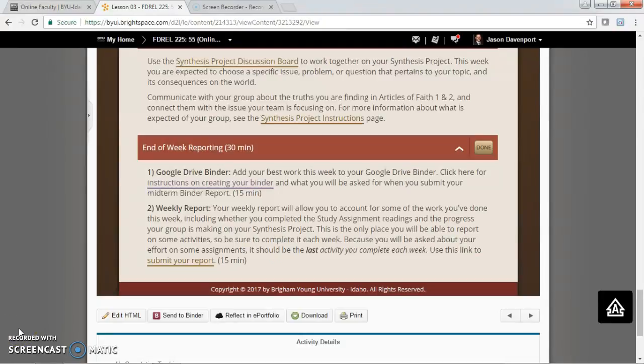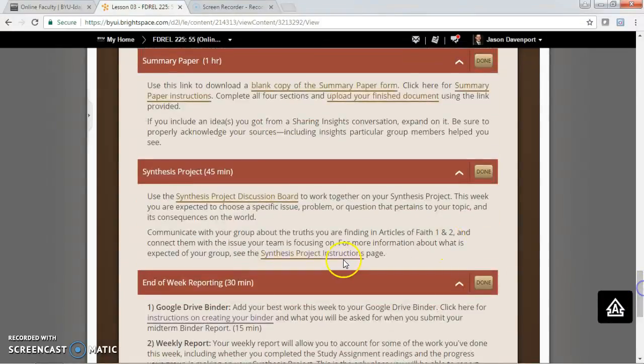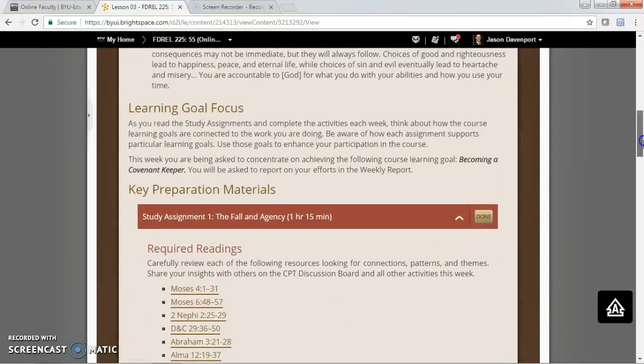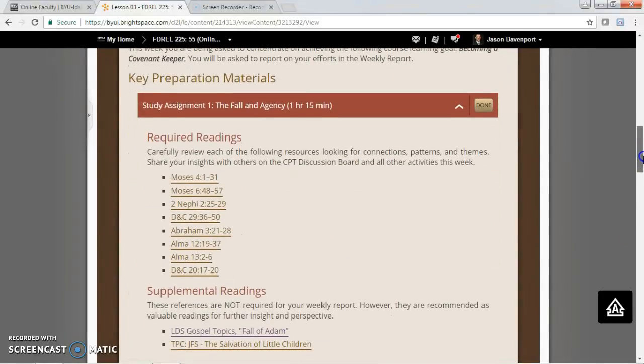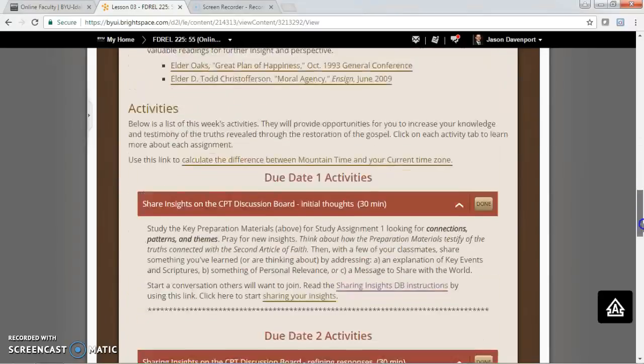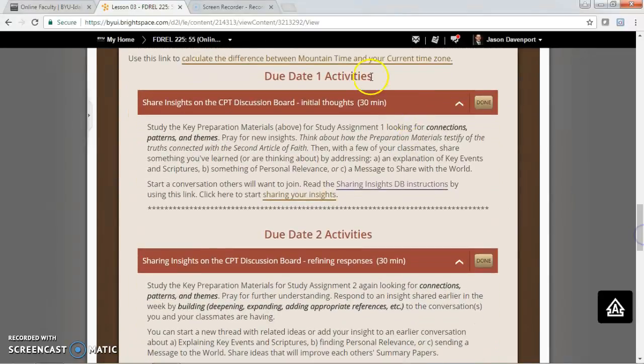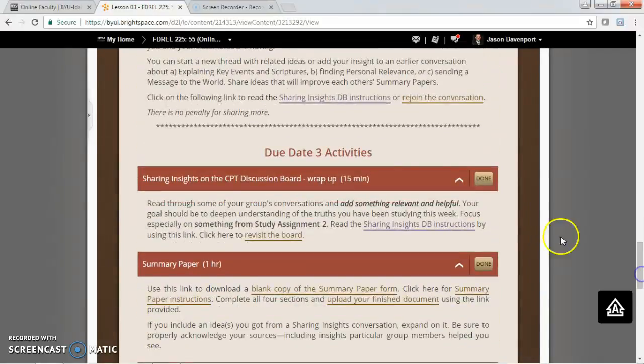So thank you for all you guys are doing. You guys are doing a great job. I know that there will be questions with this synthesis project, and just for now, do what it says there and you'll be okay. Again, you'll read those study assignments, do your activities. This is due on Tuesday. These are due on Thursday, and these third activities are due on Saturday.